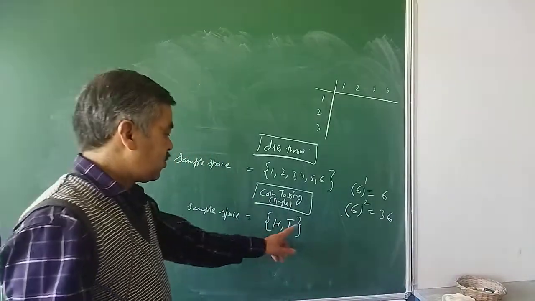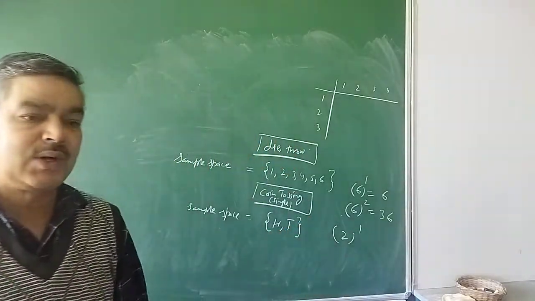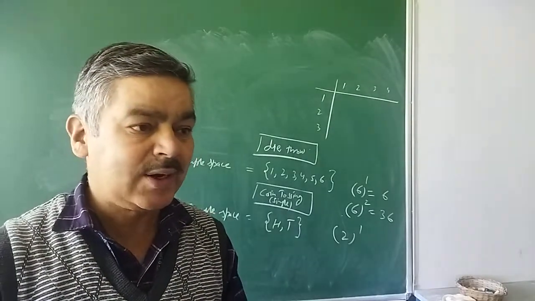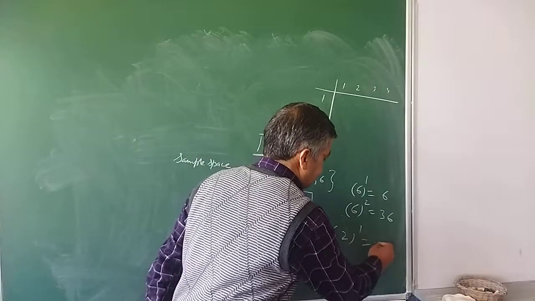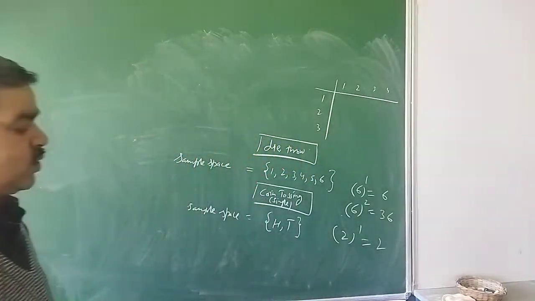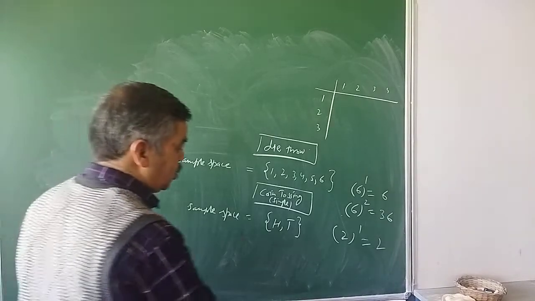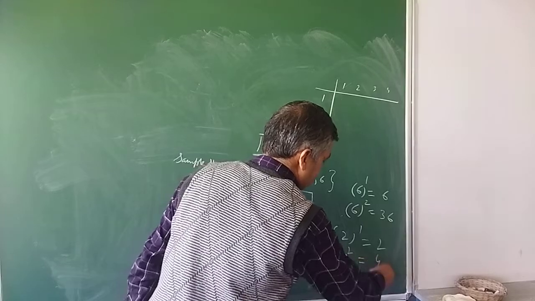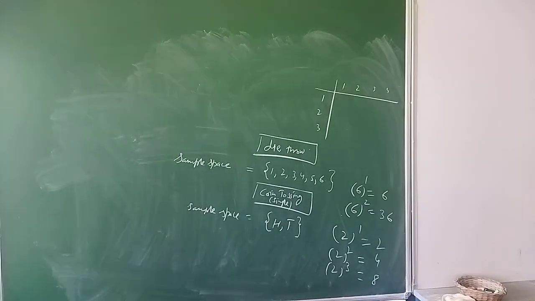In case of coin tossing, when one toss is there, I know all the time there are 2 maximum possibilities, either the head or the tail. So 2, but one toss, 2 raised to the power 1. So the number of outcomes in one toss will always be equal to 2. But if you are going to toss the coin 2 times, your base will be again 2, head and tail, but 2 times, so the result will be 4. If it is 3 times, the maximum possible outcomes will be equal to 8 and so on.